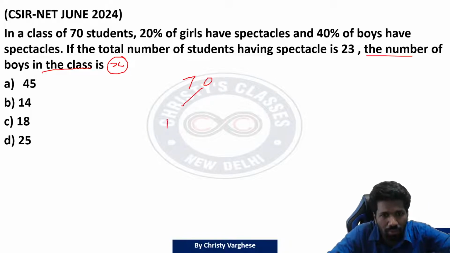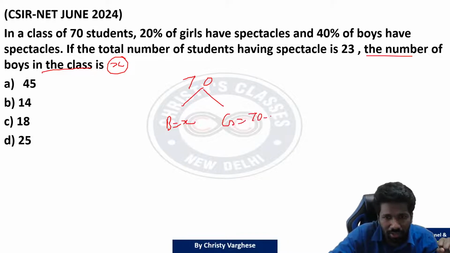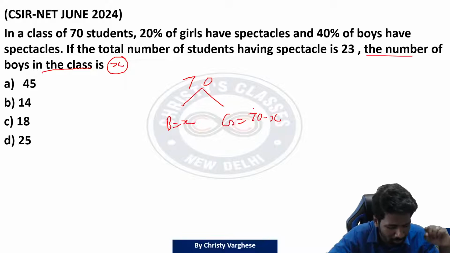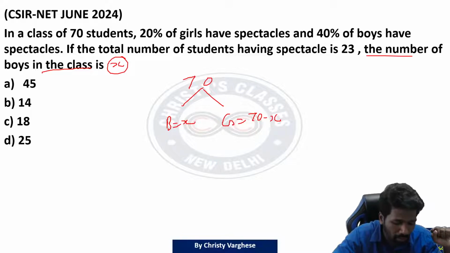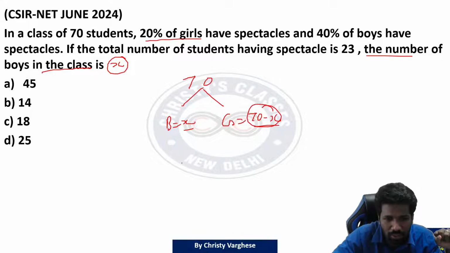That means boys number I will assume X. So girls number will be what? 70 minus X we can say, because total is 70, na? Now read the question with respect to this X and 70 minus X. It will be very easy. 20% of girls. Girls number is 70 minus X. So 20% of, or 20 by 100 into 70 minus X.